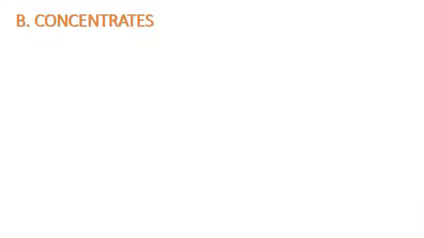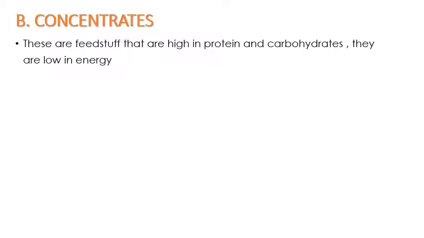Another main class of feeds for livestock is what we call concentrates. Concentrates are feedstuff that are high in protein and carbohydrates.